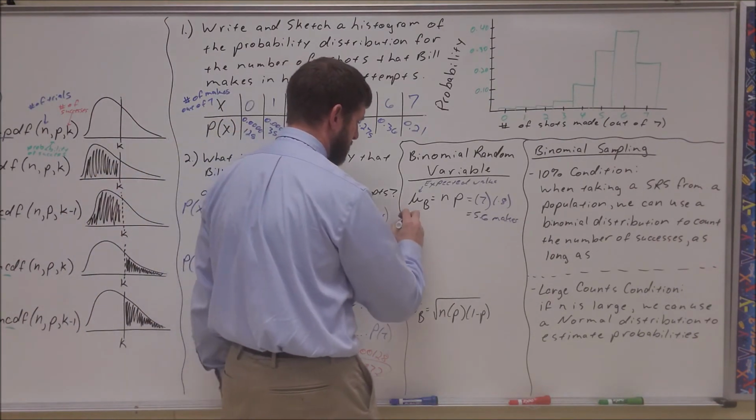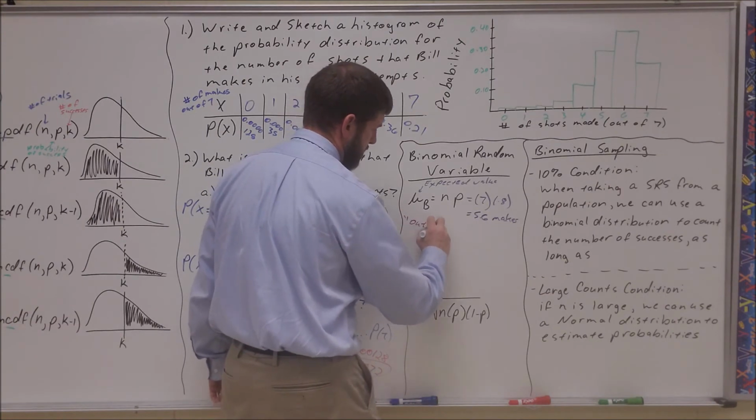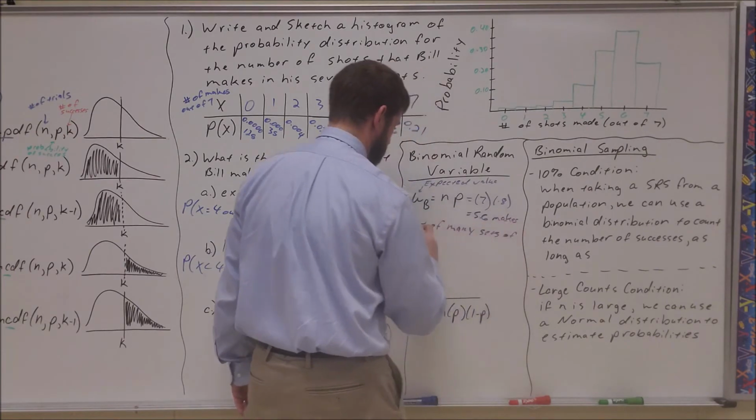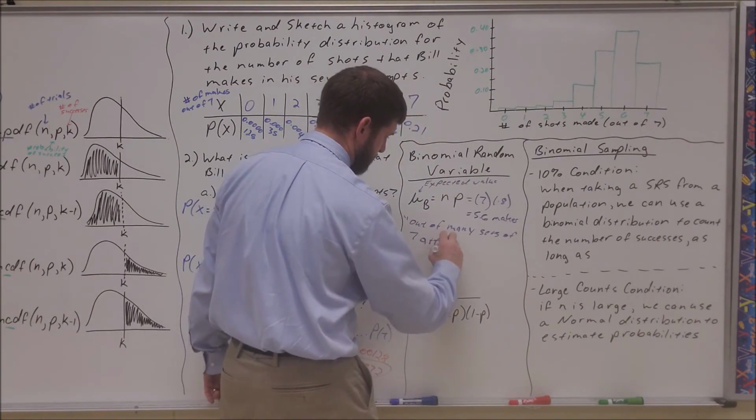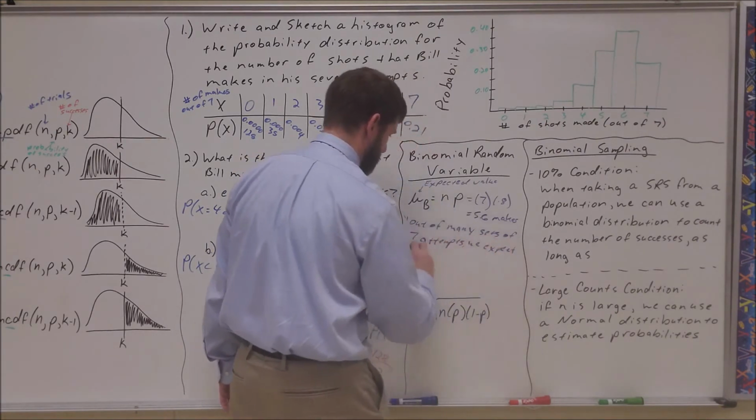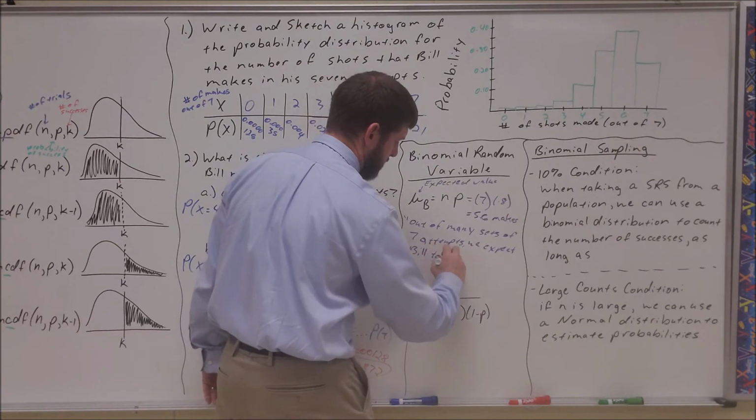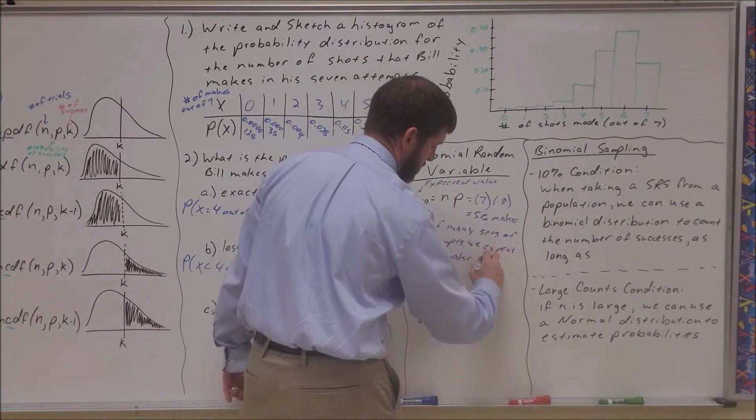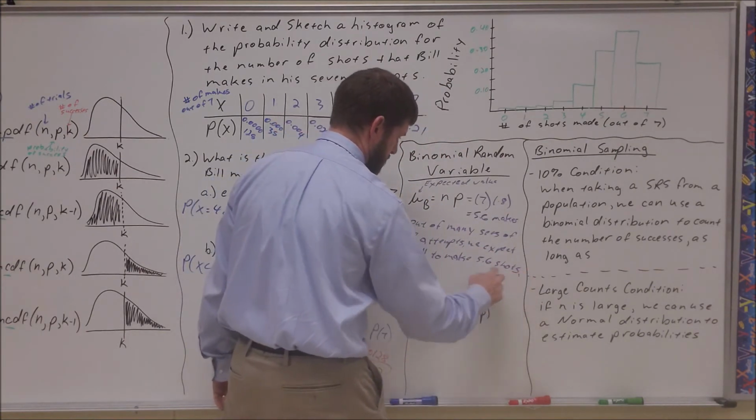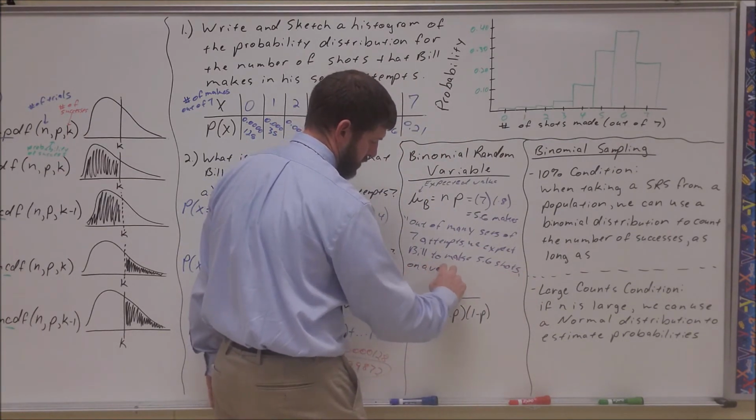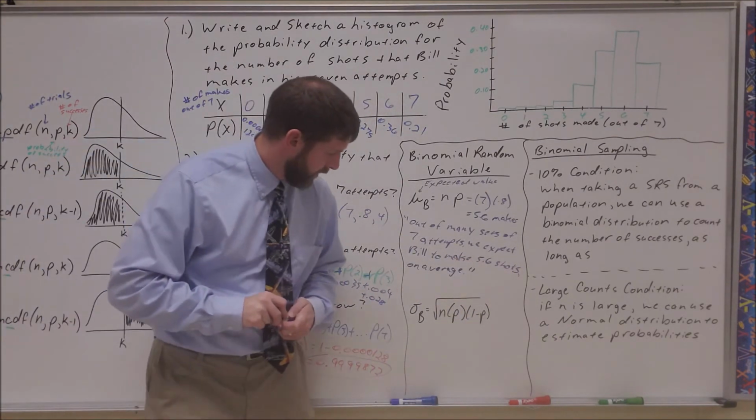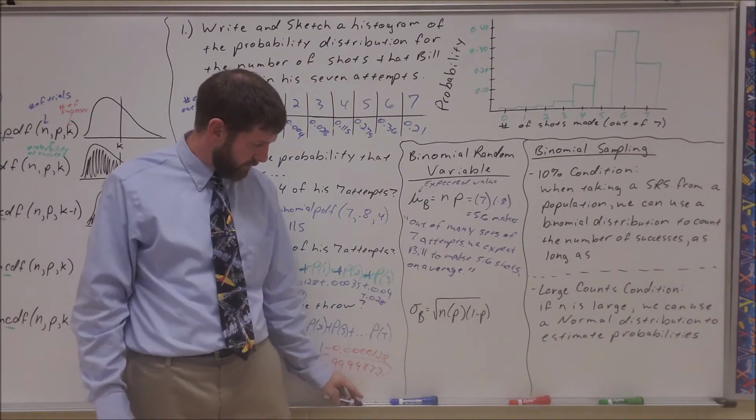So what does this mean? This means out of many sets of 7 attempts, we expect Bill to make 5.6 shots on average. That's what the expected value means. So don't overcomplicate that.